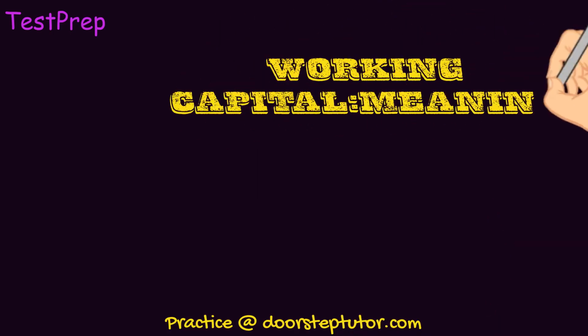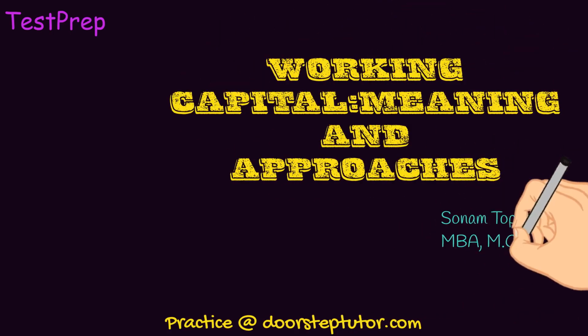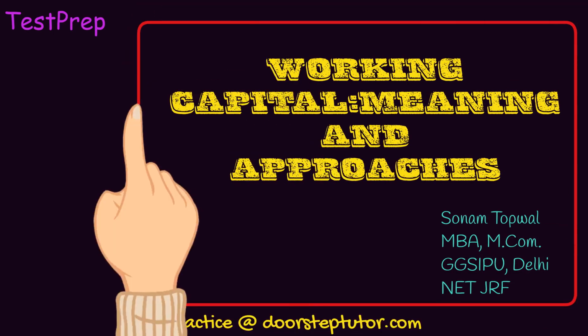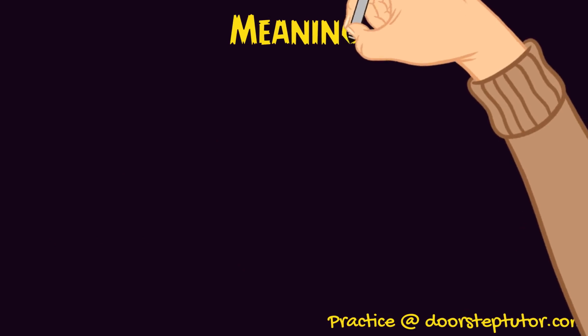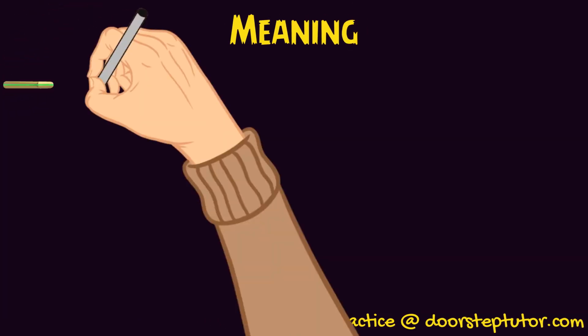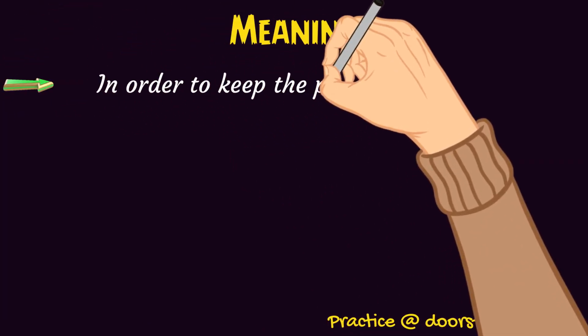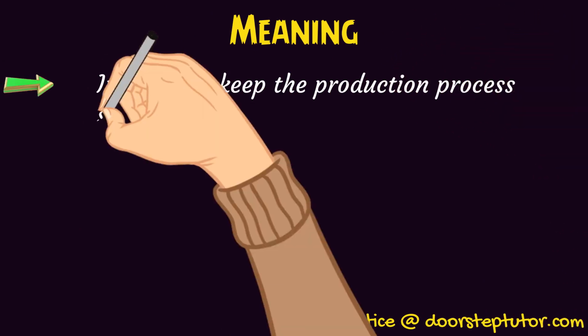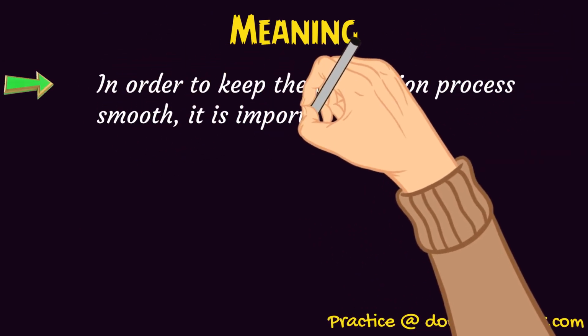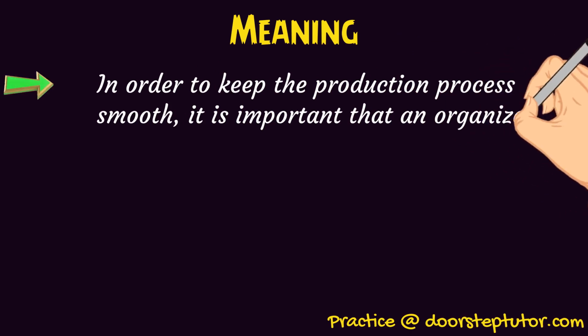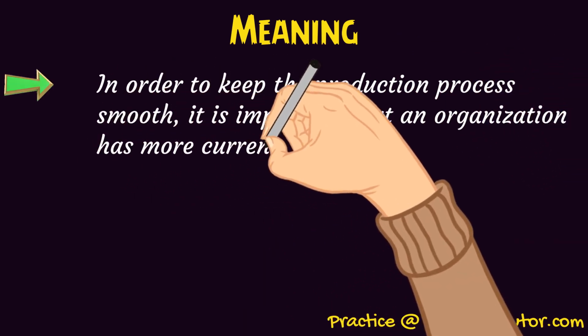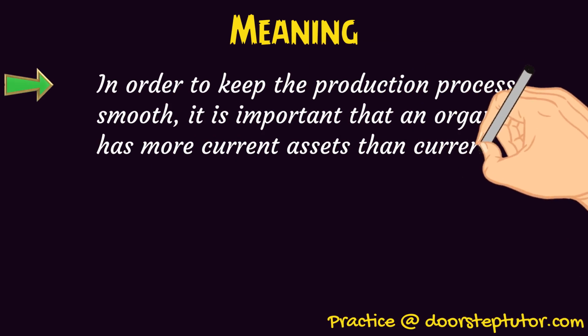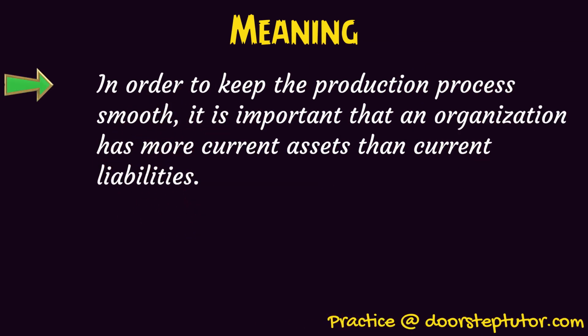Today we are going to discuss working capital, and further we are also going to discuss its various approaches in detail. Now let us first understand the basic meaning of working capital. In an organization it is very important that the production process goes on smoothly, right? So in order to achieve this, it is very important that the current assets are in excess of current liability.